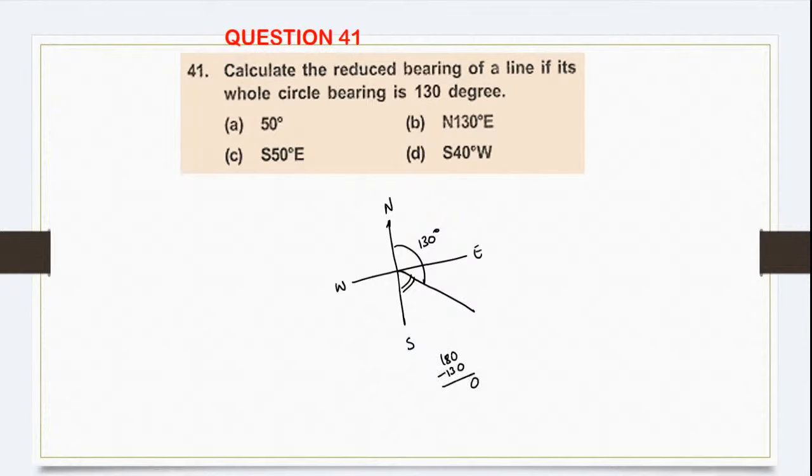So 50 degree. So south 50 degree east is your correct answer. Yes. Correct. C is your correct answer. Very good, Dinesh and Ria.